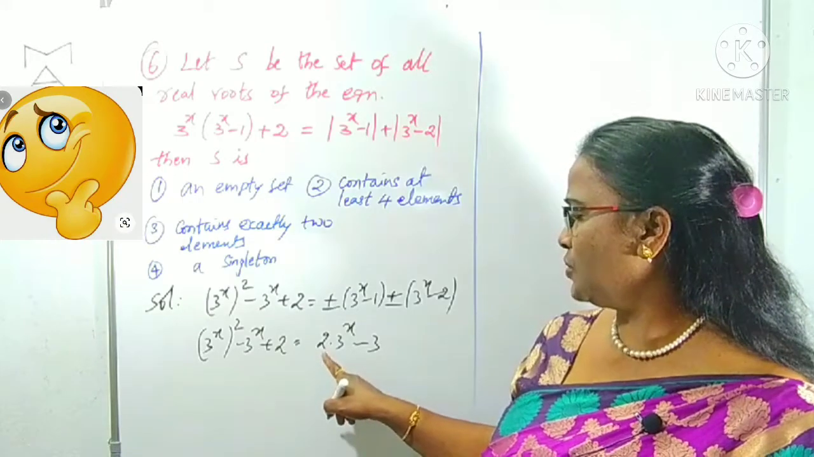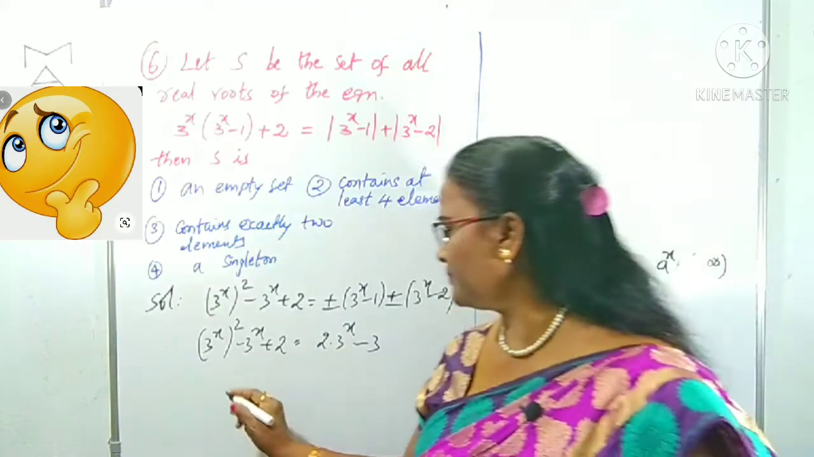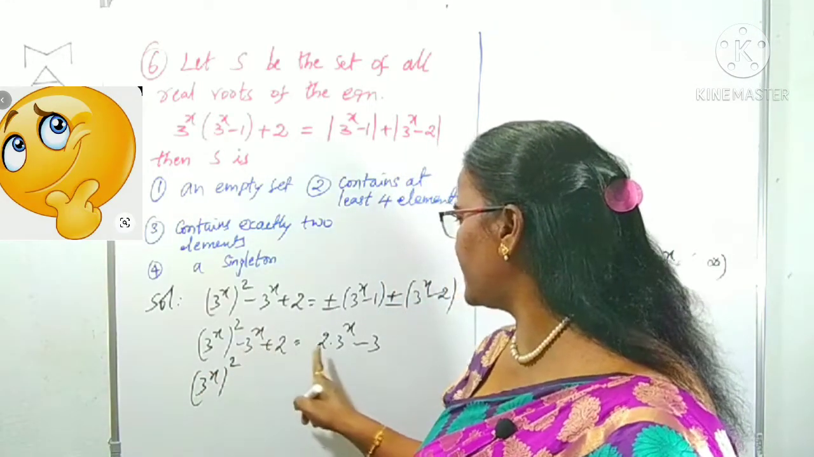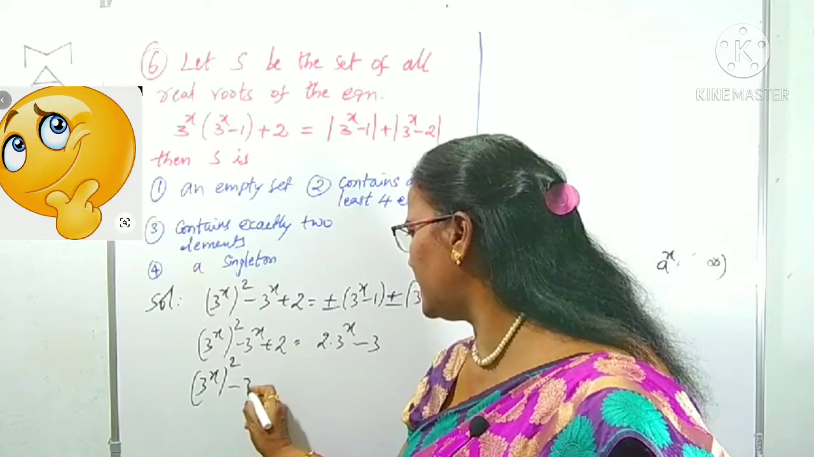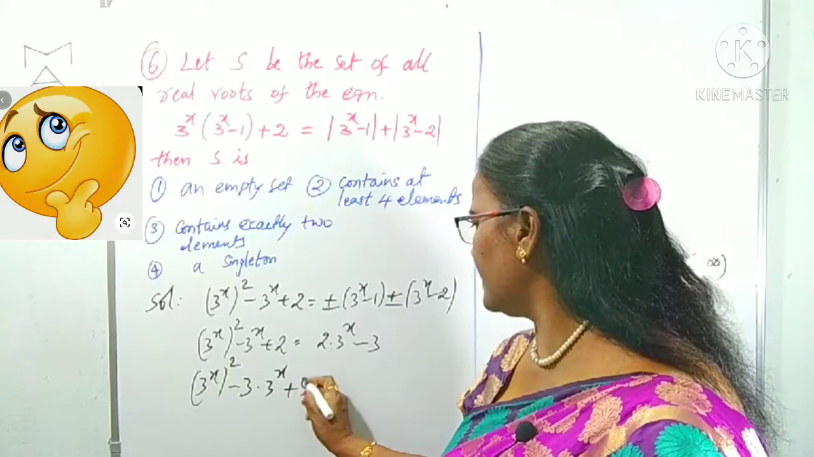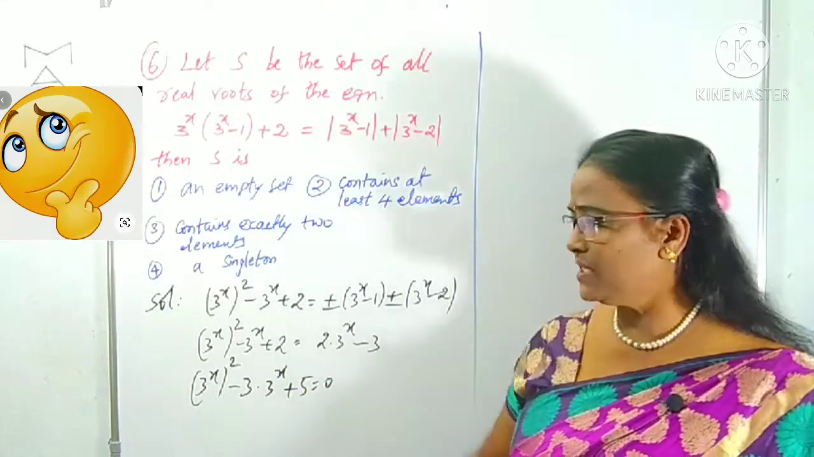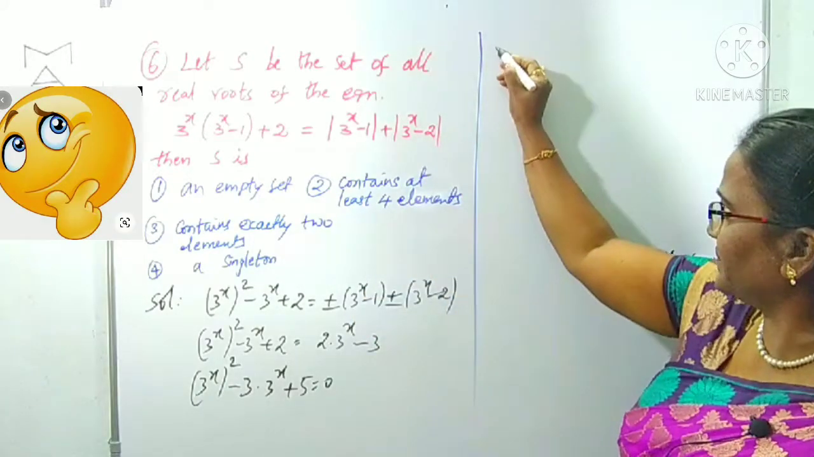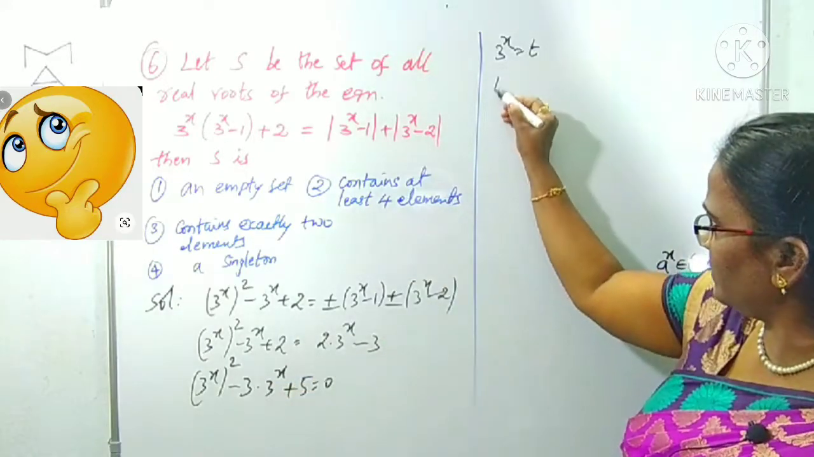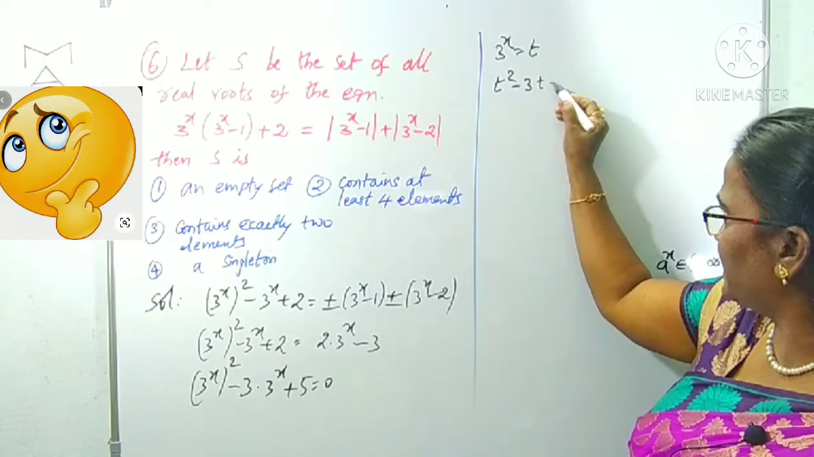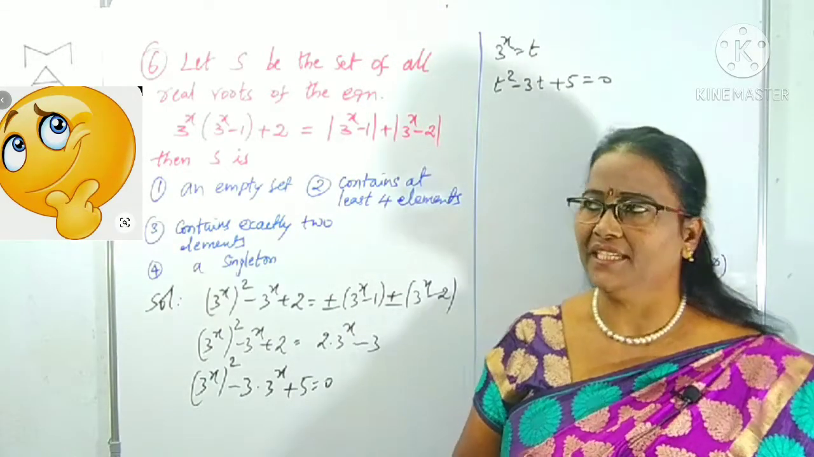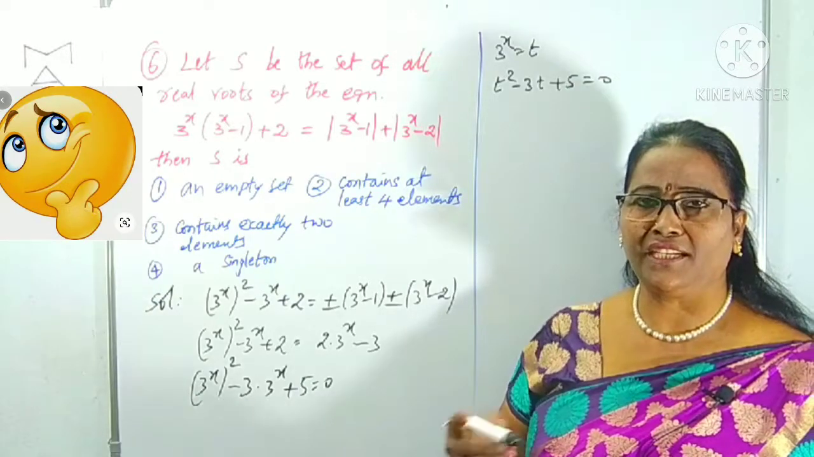Now we can observe that if you take 2 into 3 power x to this side, we get (3 power x) whole square minus 3 power x minus 2 into 3 power x, minus 3 into 3 power x, and minus 3 plus 2, which is plus 5, equals 0. For our convenience, I am taking 3 power x as t. For calculation purposes, 3 power x is taken as t. Now this becomes t square minus 3t plus 5. Which equation is it? It is clearly a quadratic equation in terms of t. We can check whether roots are there or not.